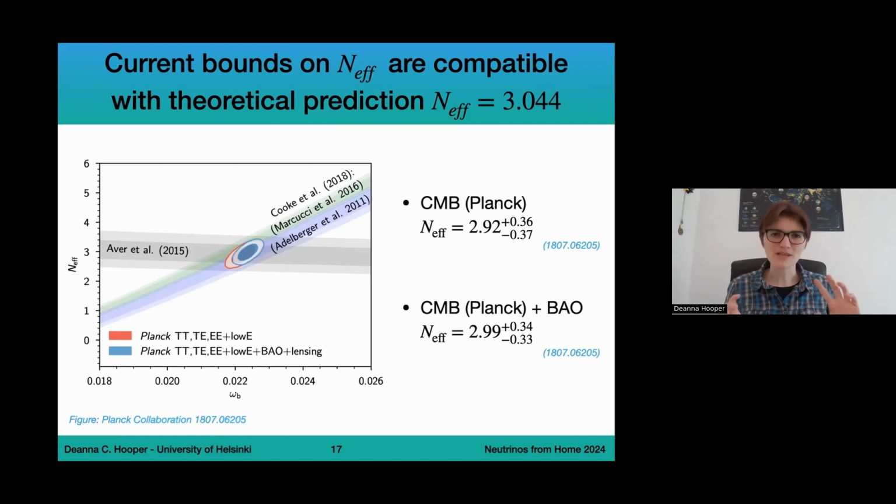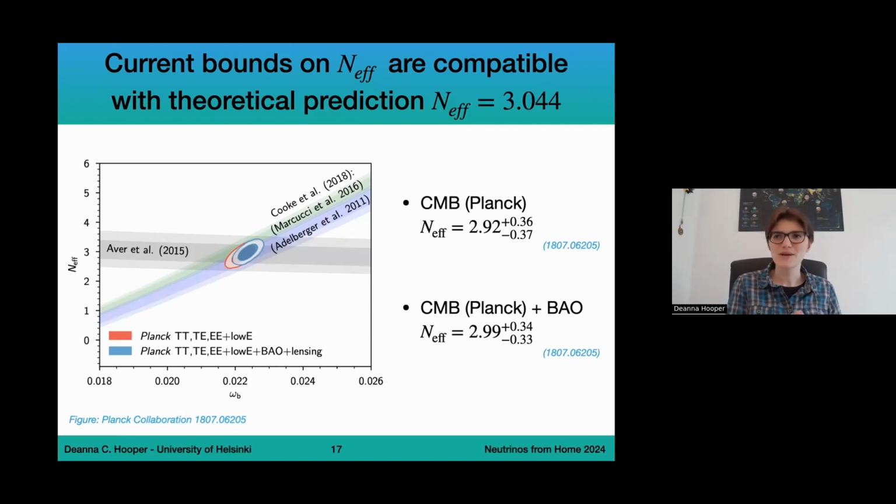But what I really want to emphasize here is that you have the helium band in gray, and then you have the deuterium band in green and blue. And you can see that where these two overlap is also where the Planck contours are. And this is something that is really a good kind of proof that we're on the right track, that our standard model of cosmology makes sense. Because the bounds that we get from Big Bang nucleosynthesis really do overlap with the bounds we get from CMB physics. So these contours did not have to lie on the bands, but they do.